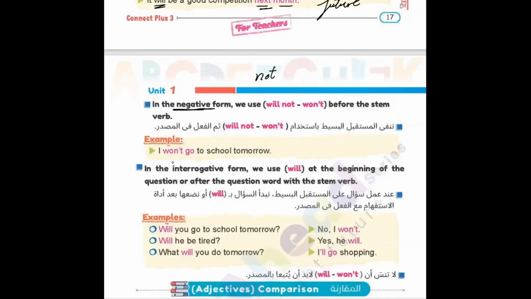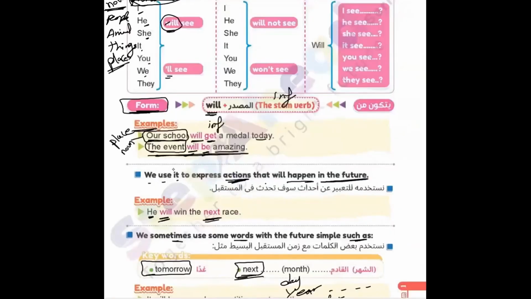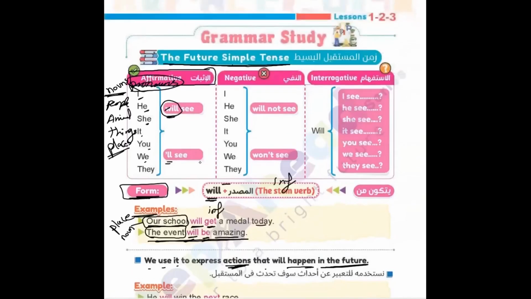In the negative form, we use will not, or the short writing won't. Will not or won't, both of them are the same, but one is the long writing and the other is the short writing, or we can say abbreviation, before the stem verb. So it will be the same form that we learned here, but I just add not to will. Let's check an example here.